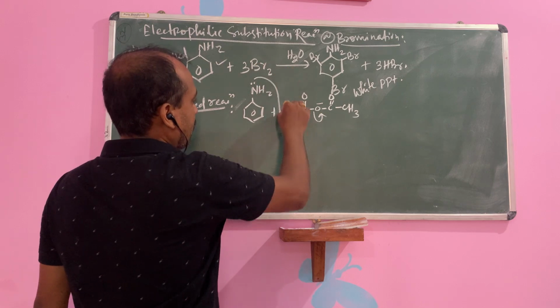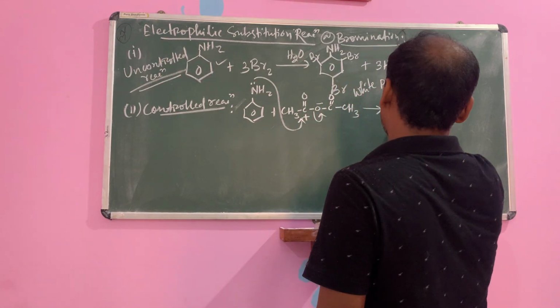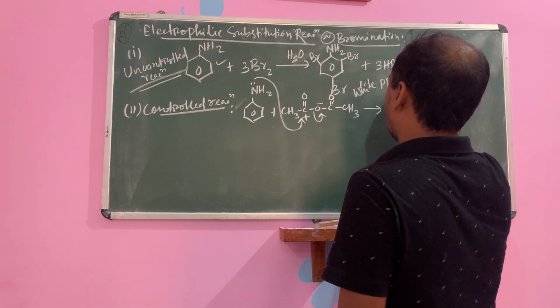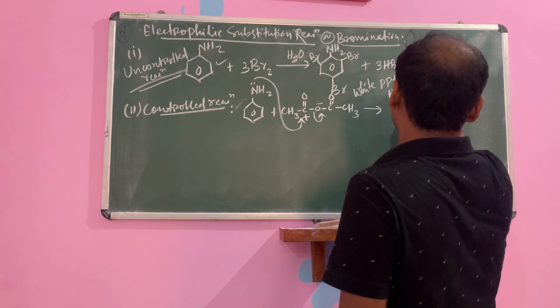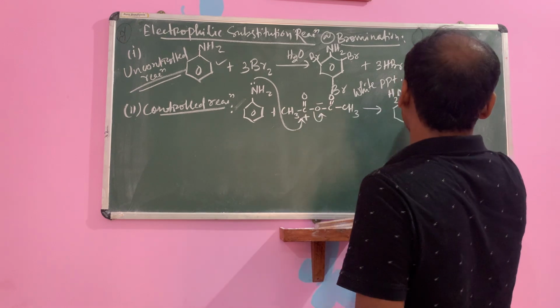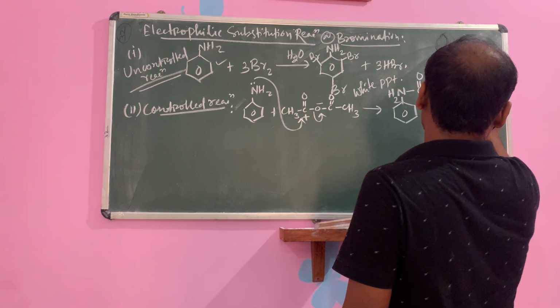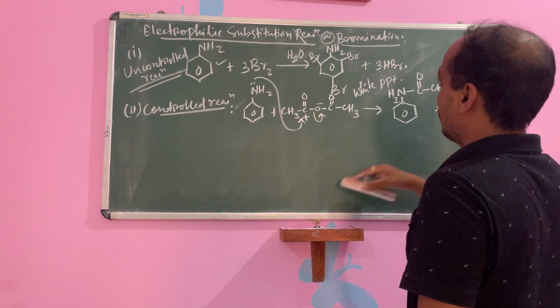So what will happen? To form C double bond O, that is CH3 plus CH3 COO minus.